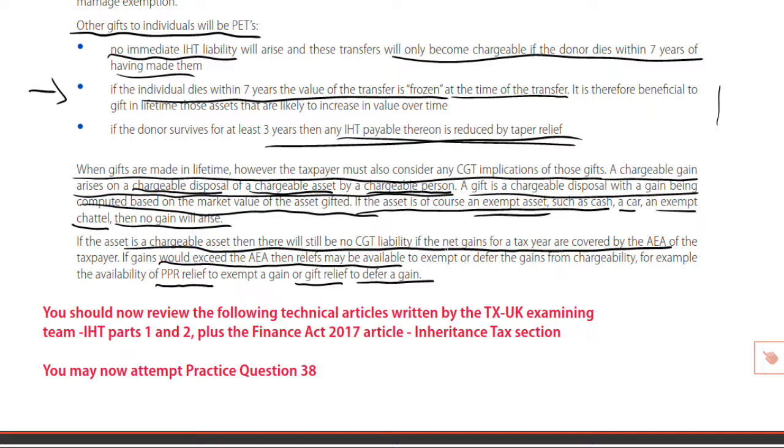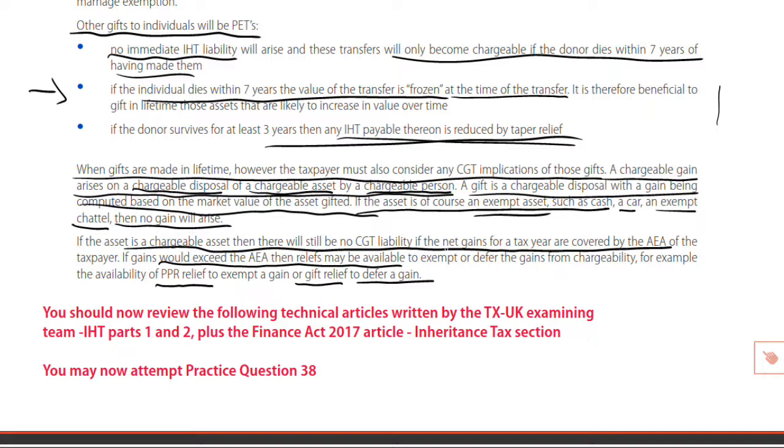But be careful. Gift relief is not available just because you give an asset away. Gift relief is only available if the asset in question qualifies. Got to be a qualifying business asset. Now, when you move on to P6, you will discover that there are other qualifying disposals for purposes of gift relief.